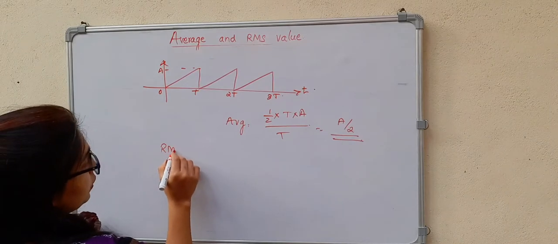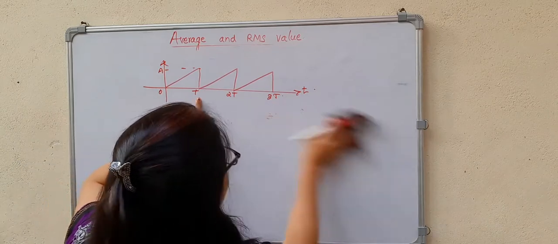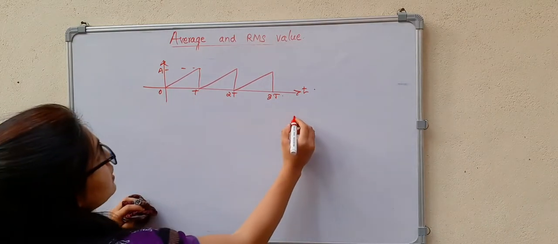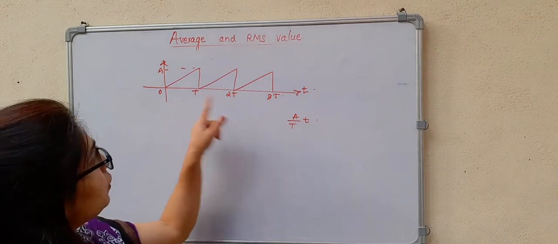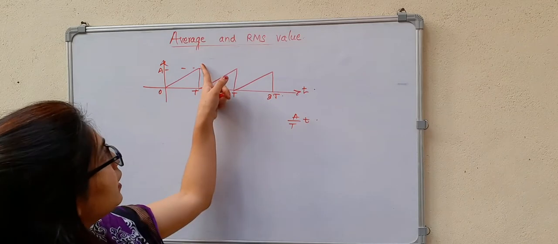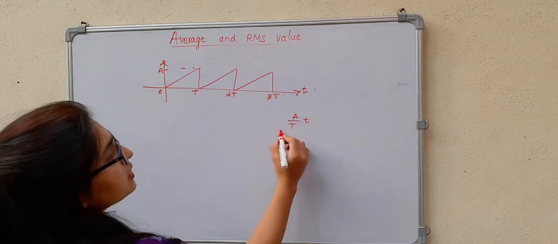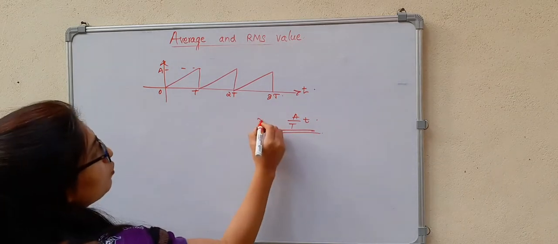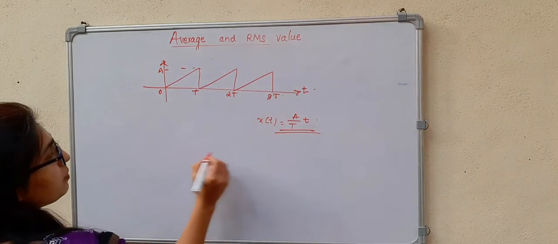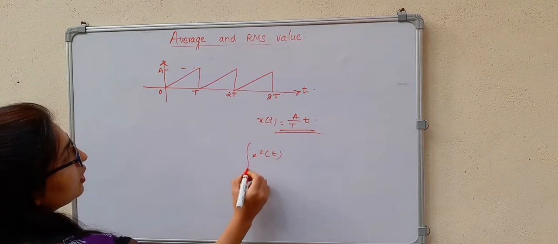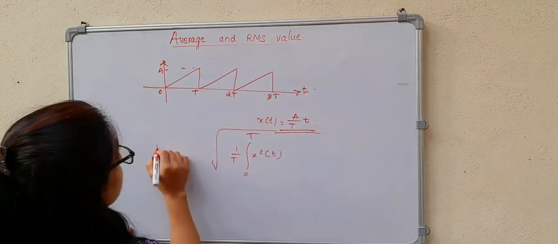What is the RMS value? You know, from 0 to T, what is the value of this? It is A divided by T into t, right? So if I substitute t is equal to T, then I will get the height A. If t is equal to 0, then it will be 0. So this is the value for x of t, A by T into t. So for the RMS value, if I consider x square t integration, from 0 to T, 1 by T, square root. This will be the RMS value.